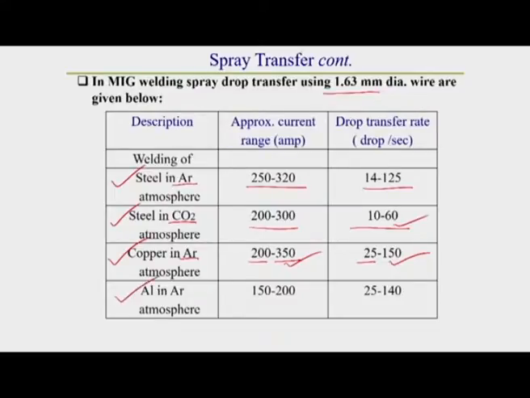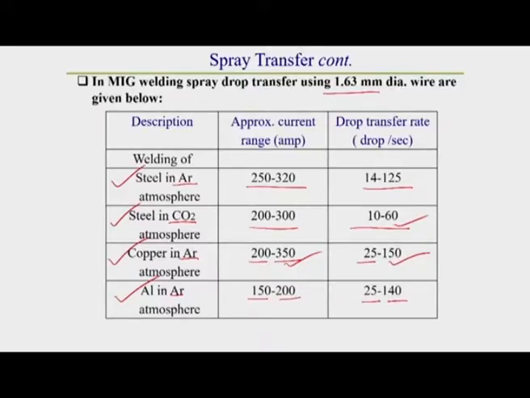Similarly for aluminum, if we use argon as a shielding medium, the current range varies from 150 to 200 and the drop transfer rate varies from 25 to 140 drops per second.